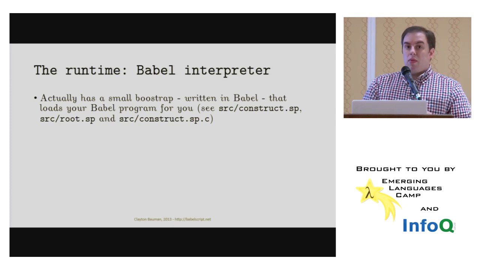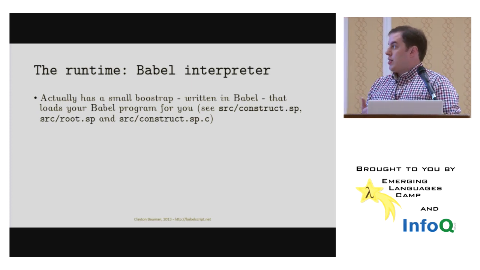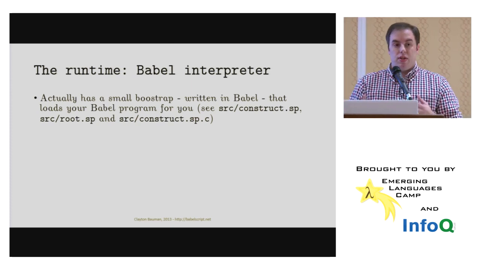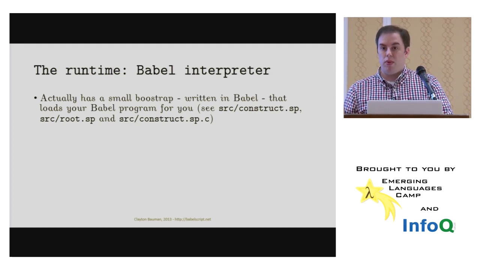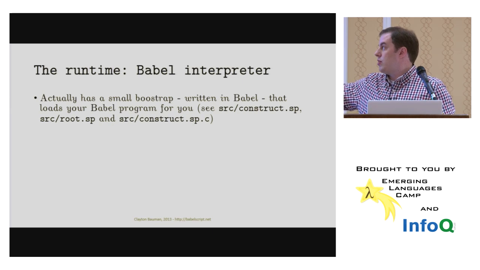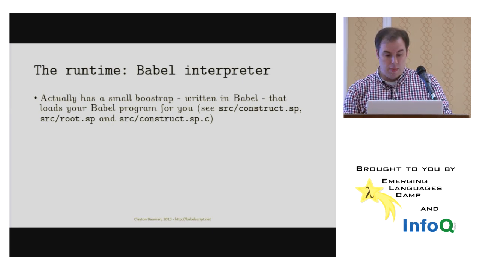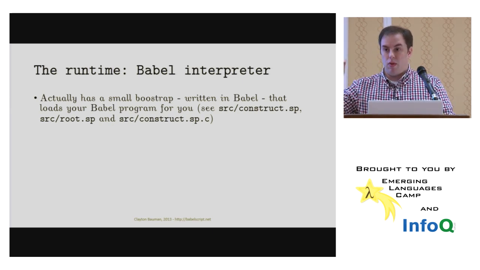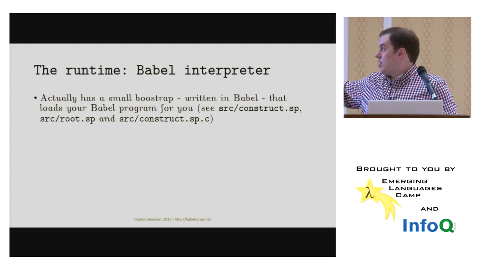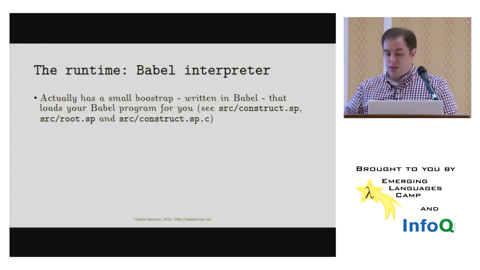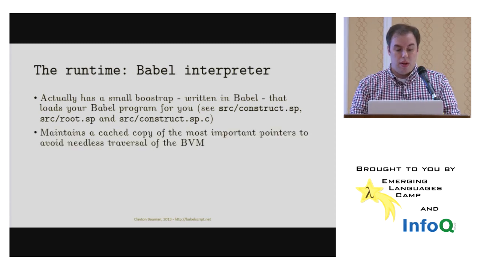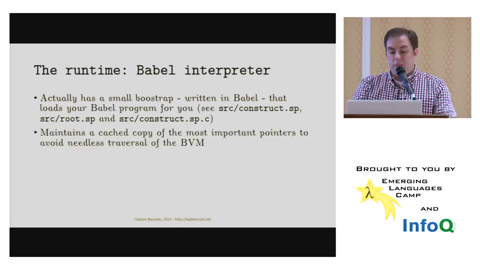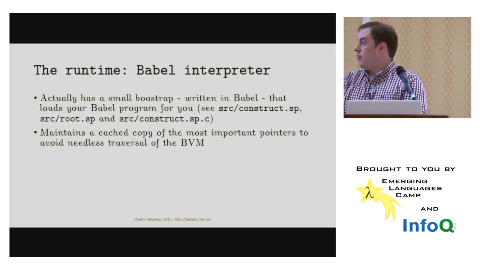So the runtime, or Babel interpreter, actually has a small bootstrap, and it's self-written in Babel, and it loads your Babel program for you, and you can inspect these 3 files here in the source directory to see how that's done. Actually, when I run the make script, it's going to take these Babel files and write a C file out and then compile that together with the Babel interpreter. It maintains a cache copy of the most important pointers to avoid needless traversal of the BVM.